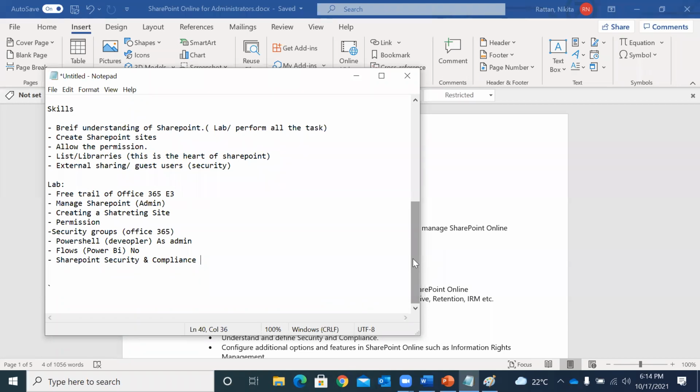All the details. See, the fee structure will be discussed by Amit. I'm not the right person for that. To answer your question, it is going to be weekend classes. We are going to plan it on the weekend itself. It will be probably a 2-hour class every weekend, that is every Saturday and Sunday. As for the duration, it will be probably 20 hours, because as I said, SharePoint is a vast topic. All the new features come to SharePoint Online first, but whatever is up and running in SharePoint Online, with practicals, we will be able to achieve in 20 hours for sure.